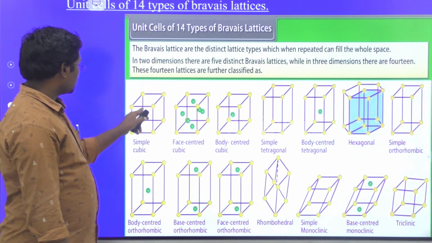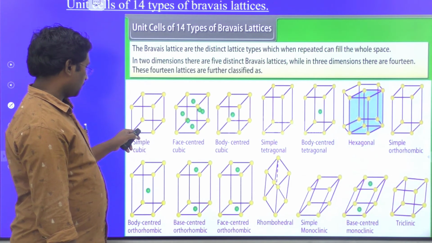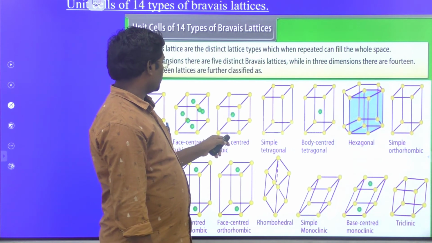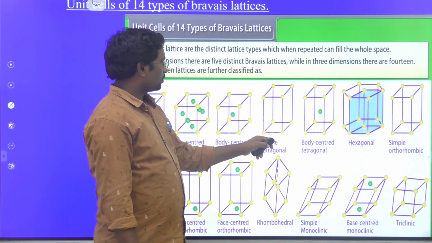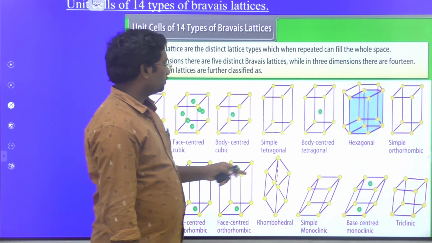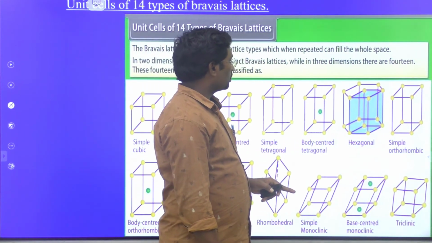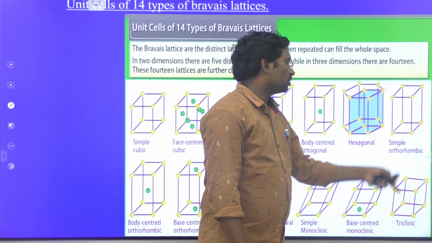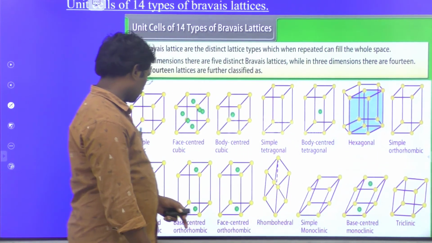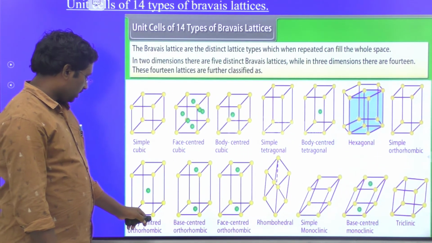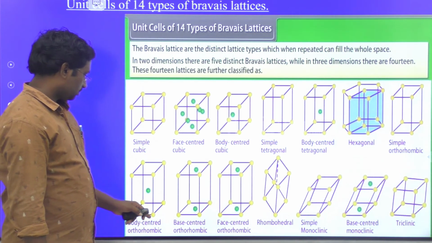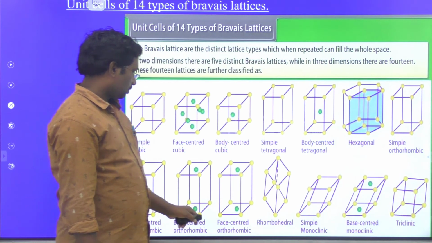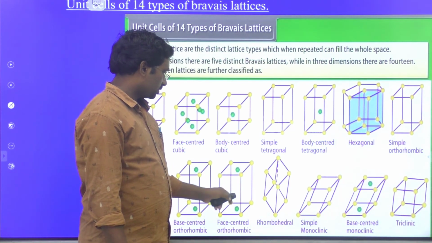Come to the first one, simple cubic. So this is the simple cubic structure, face centered cubic structure. Next one, body centered cubic structure. Next one, simple tetragonal structure, body centered tetragonal structure. And next one, hexagonal structure. And next one, simple orthorhombic structure. And next one, body centered orthorhombic structure, base centered orthorhombic structure. And next one, face centered orthorhombic structure.